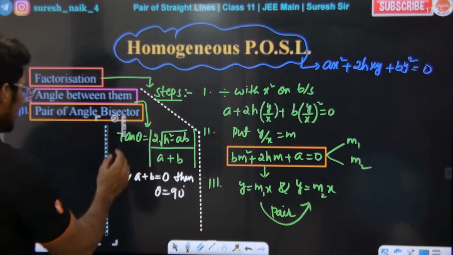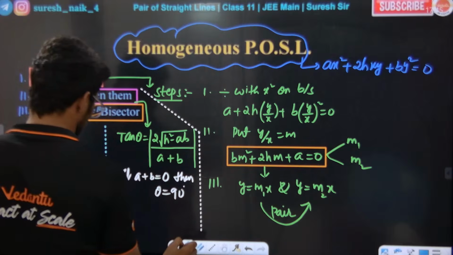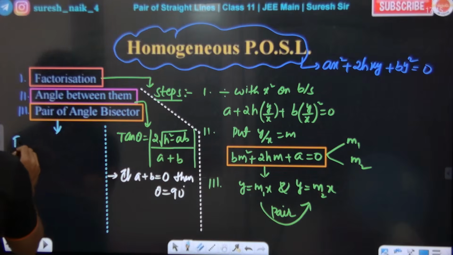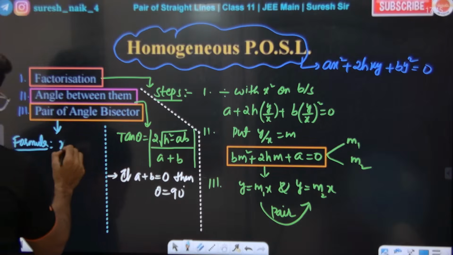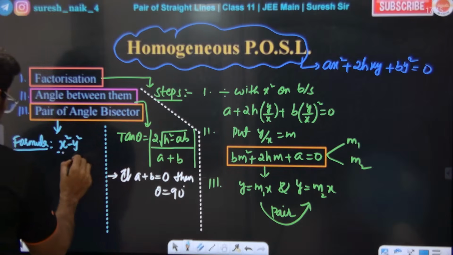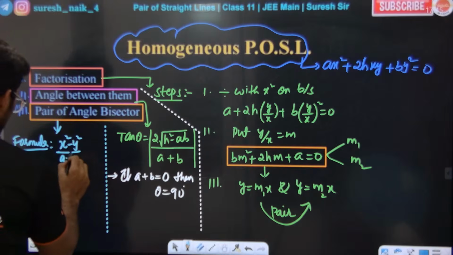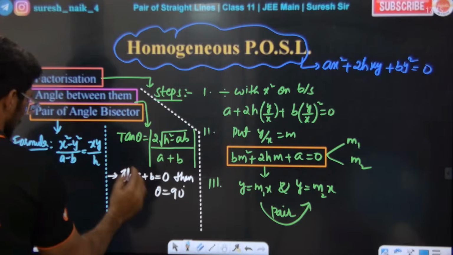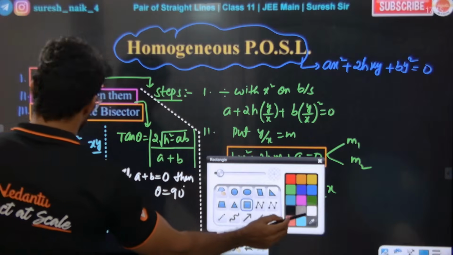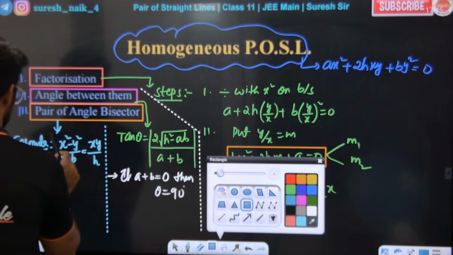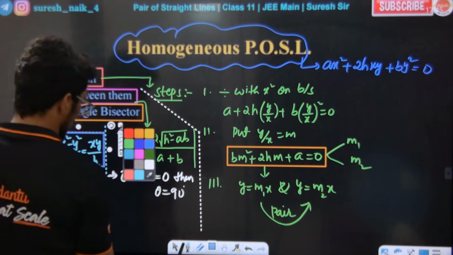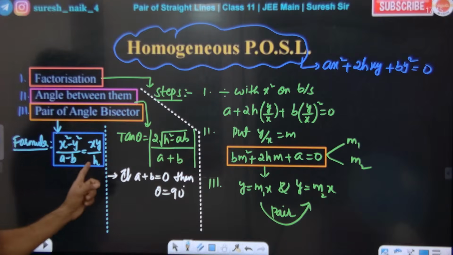If you want the direct formula for the pair of angle bisectors, it is: x square minus y square divided by a minus b, equals x into y by h. This is the formula for finding the pair of angle bisectors.